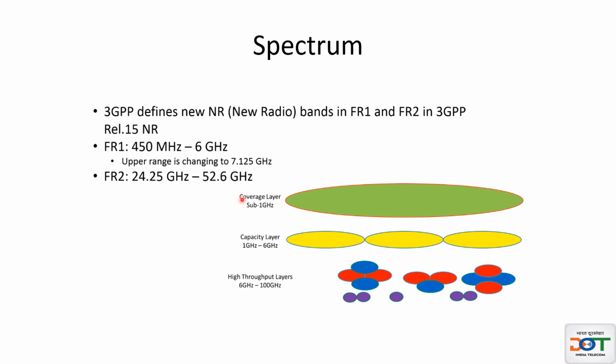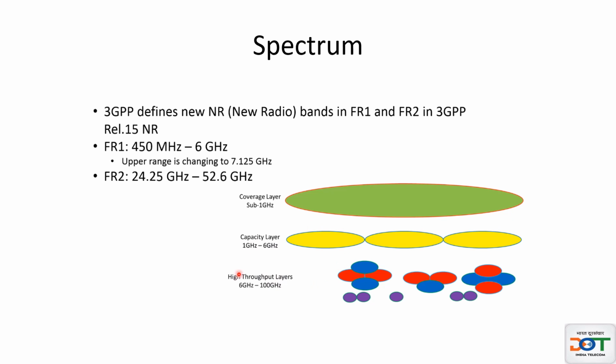So for coverage layer, sub 1 GHz frequencies will be used, maybe 450 MHz or 700 MHz. So that will provide a large coverage area. As we know, the lower the frequency, the higher the coverage. Frequency range from 1 GHz to 6 GHz is for capacity layer. So we'll have less coverage, but there will be high throughput we can get.